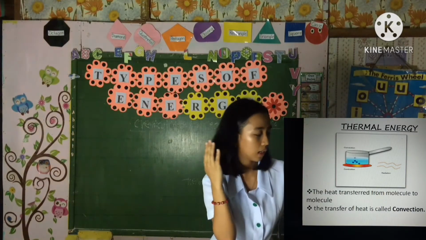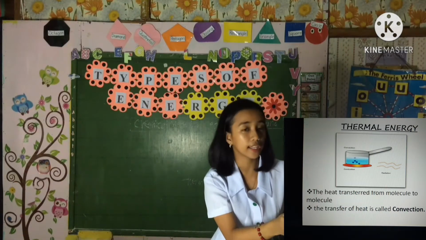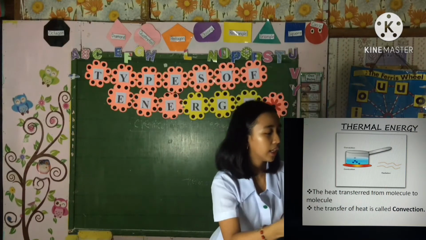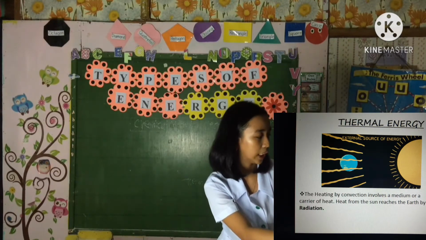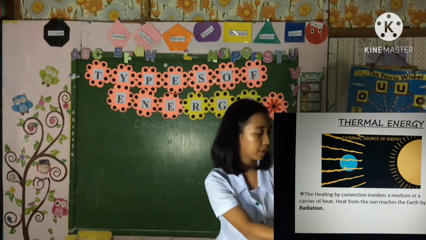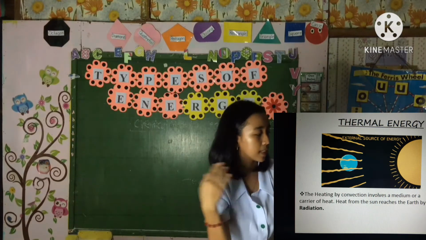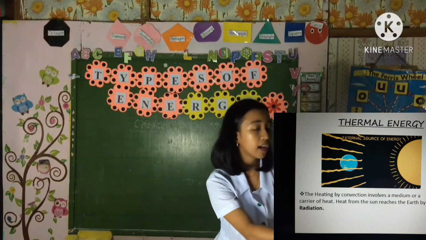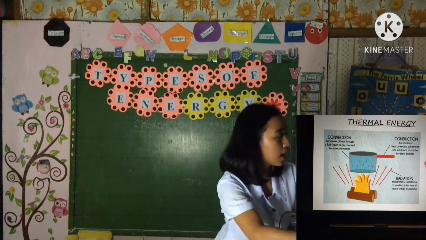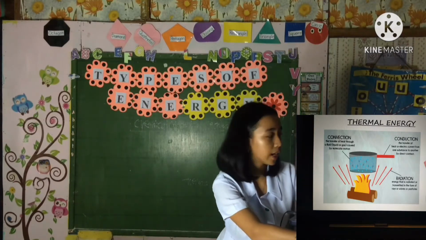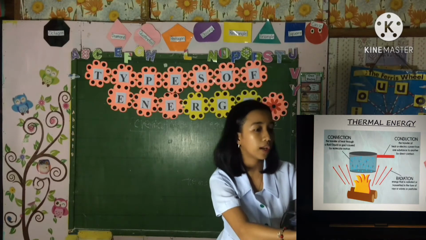This transfer of heat is called conduction. And next, heating by convection involves a medium or carrier of heat. Heat from the sun reaches the earth by radiation. Study this picture. We have the conduction. This is the transfer of heat or electric current from one substance to another by direct contact.